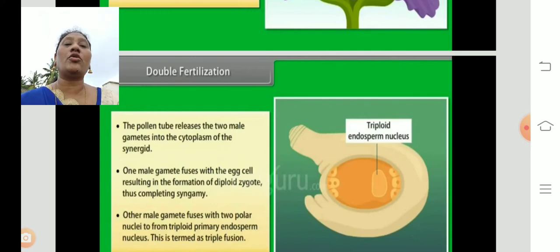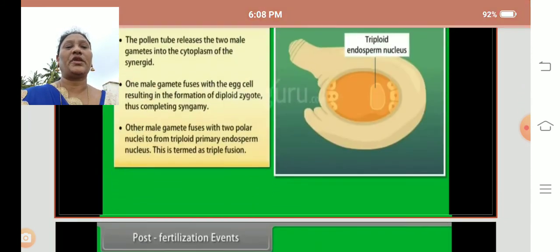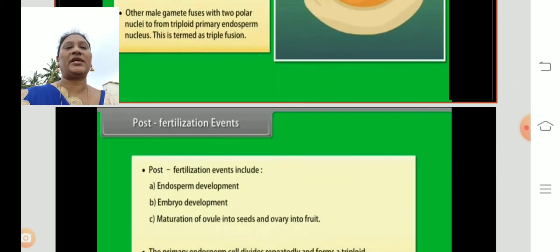But how many fertilizations are taking place here? One male nucleus fuses with the egg nucleus, and the second male nucleus fuses with the secondary nucleus. So here you can see fertilization taking place two times. That fertilization is called double fertilization. So what happens in double fertilization?